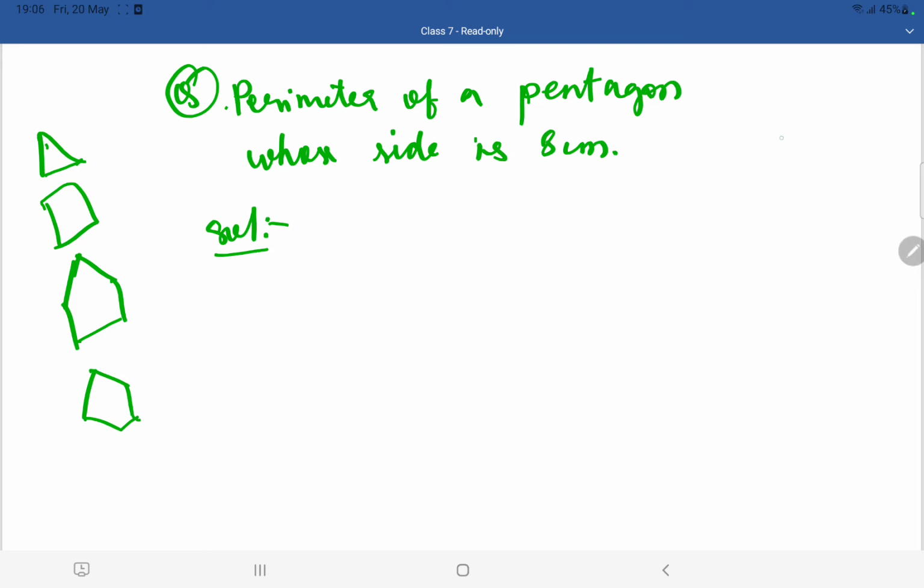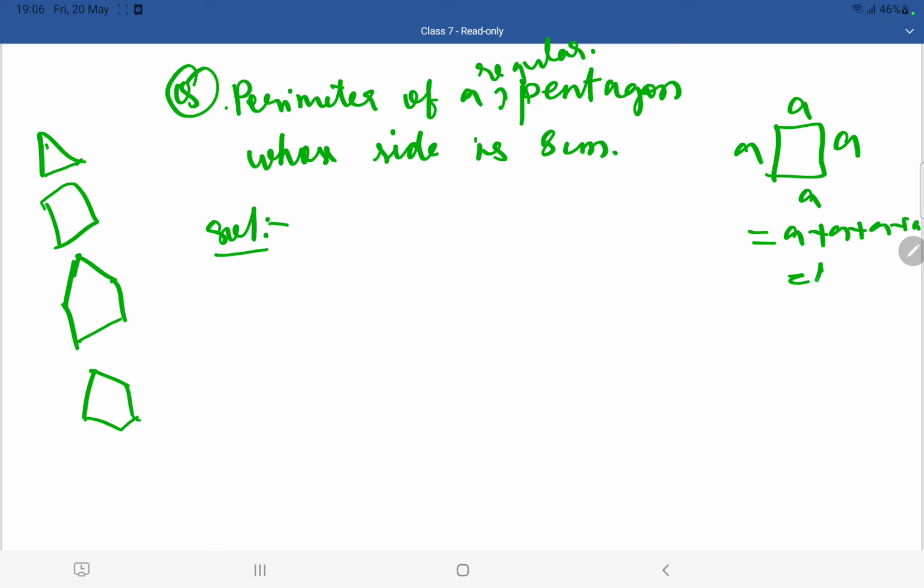For example, if I take a square, all the sides are equal. For a square, all sides are equal, so I am going to add a plus a plus a plus a, 4 times, so it will become 4 into a, right?